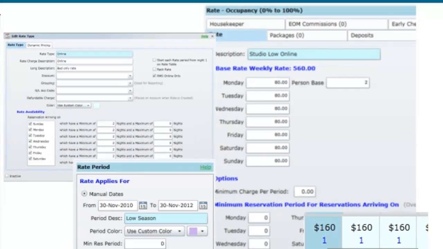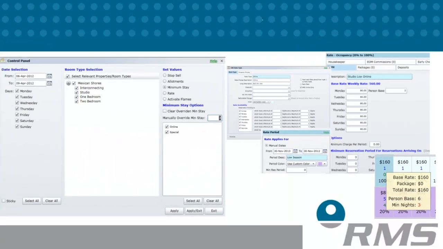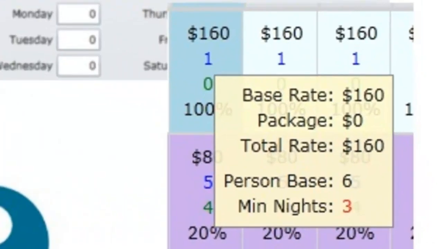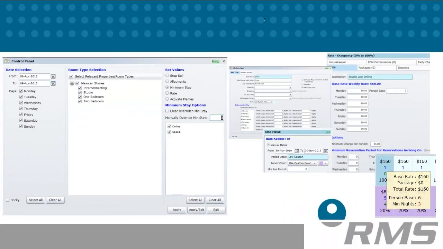Overriding the minimum nights from the control panel will replace any minimum night rules you have applied for that day on either the rate table, period, or rate type. The data window on the chart, shown when you hover your mouse over any cell, will display the minimum nights number in red to indicate that it has been overridden. Let's go through the steps.